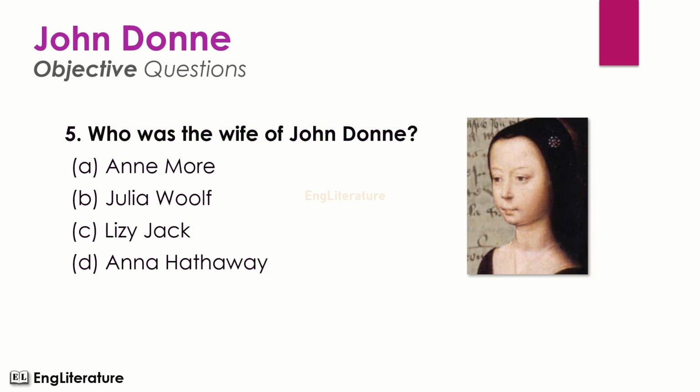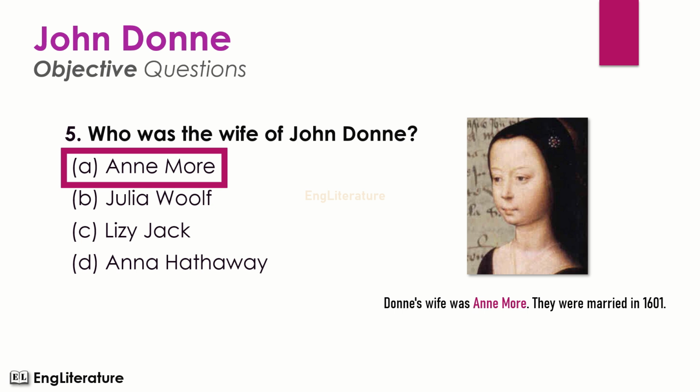Question number 5. Who was the wife of John Donne? Donne's wife was Anne More. They were married in 1601. So the right option is number A. Anne More was the wife of John Donne.